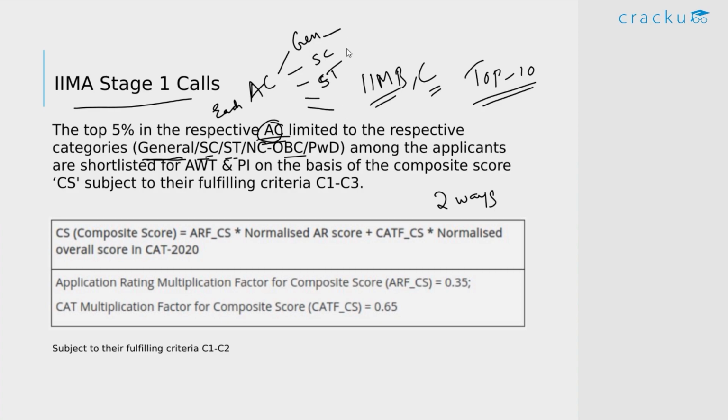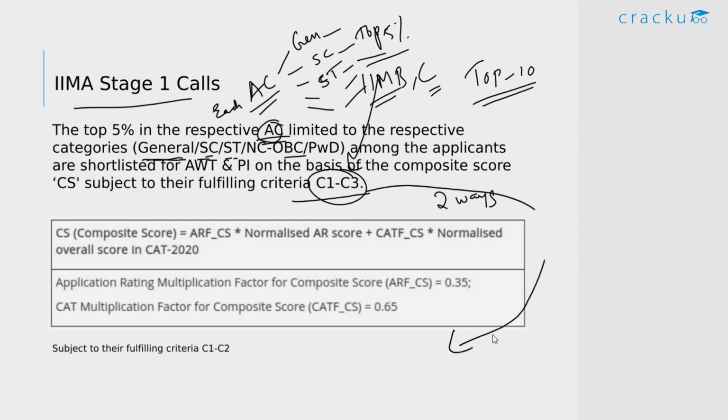Now from each of these subcategories, they shortlist the top 5% candidates. And this is done for each and every academic category. Once they shortlist all those candidates, they are subjected to criteria C1 to C3. If these top 5% don't satisfy these criteria, then they won't fall under this category. They'll come under the next category, the second way of selecting candidates. So if the 5% candidates also fulfill the C1 to C3 criteria, they are directly called for the interviews.